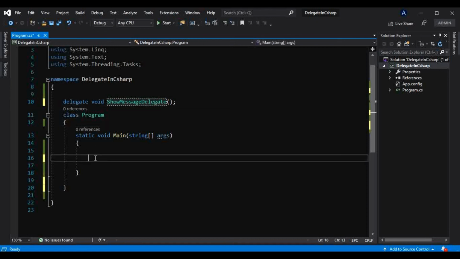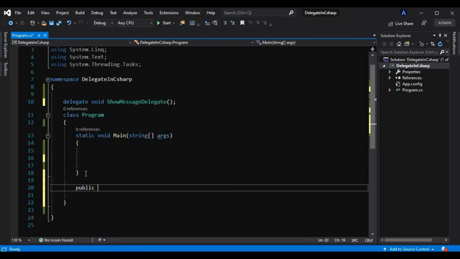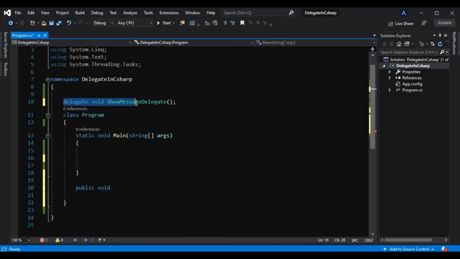And I will have one method here, public void, which will have the same signature as this delegate.